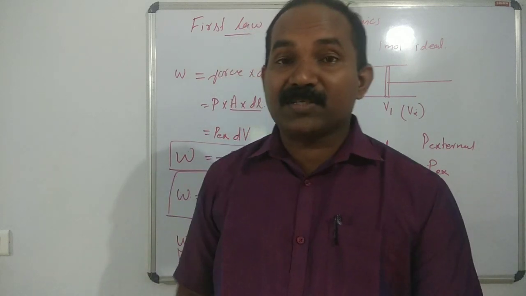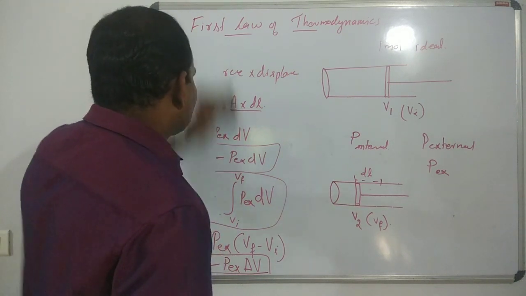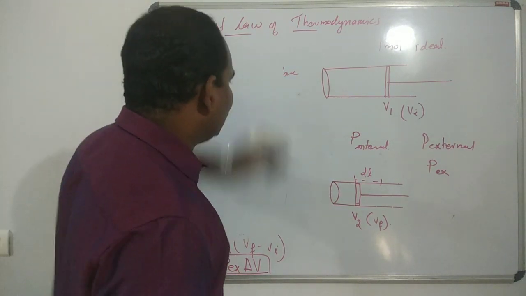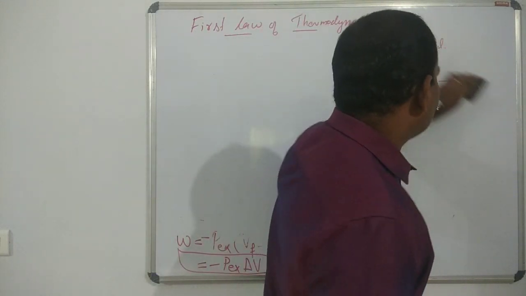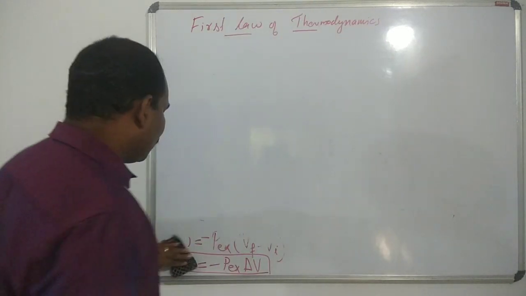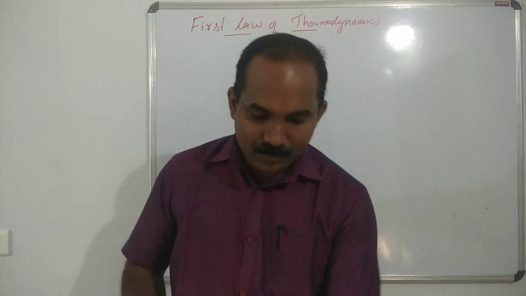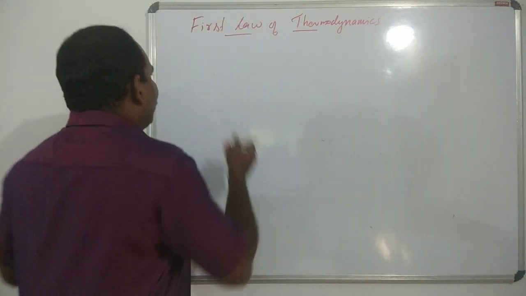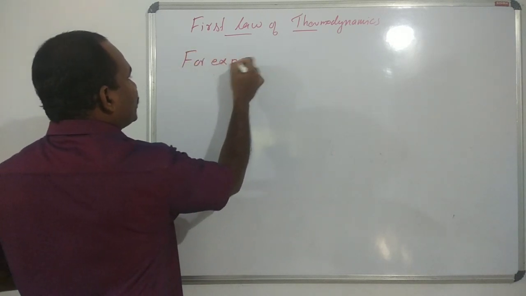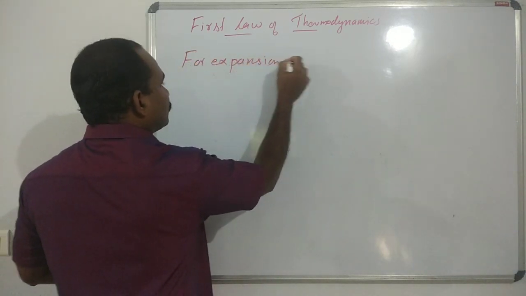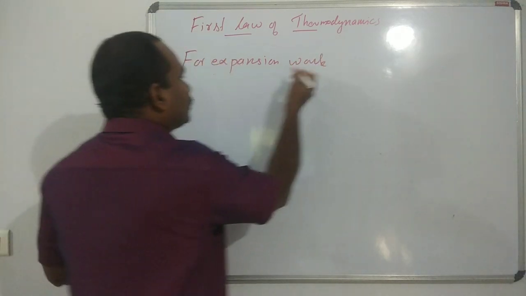What about the expansion work? In the case of expansion work, the external pressure is lower than the internal pressure, and the piston moves in the outward direction. The piston moves outward. That is called expansion work. So let's conclude. For expansion work,